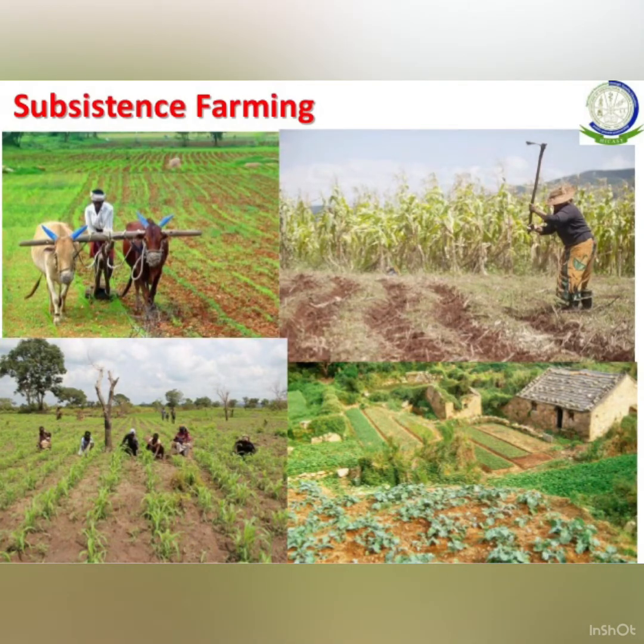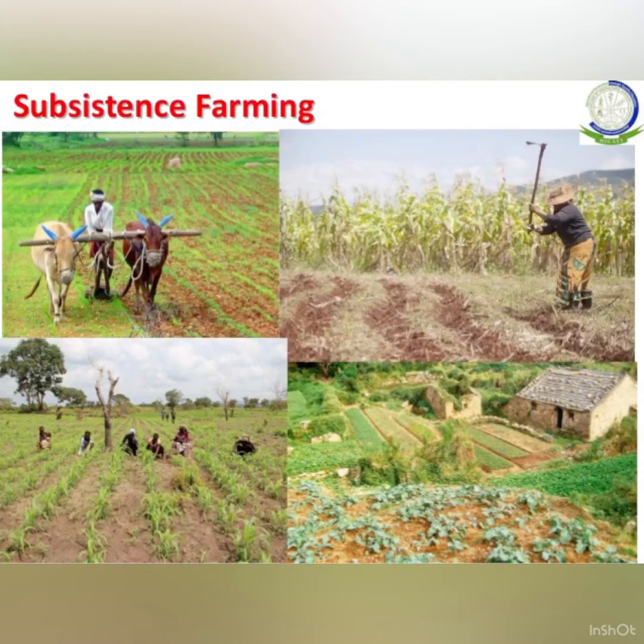A variety of crops are grown by the farmers, and low levels of technology, machines and household labor are used in subsistence farming. In this, the production is relatively low and the farmers are generally poor.